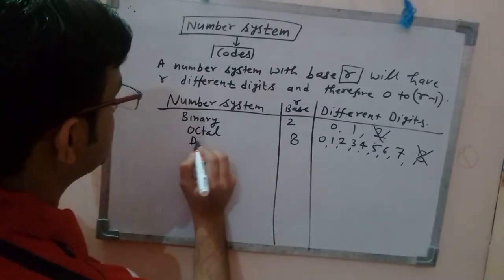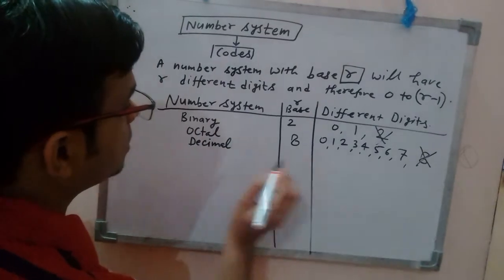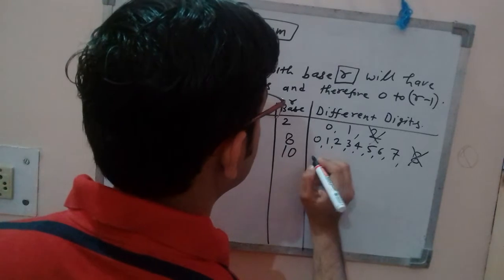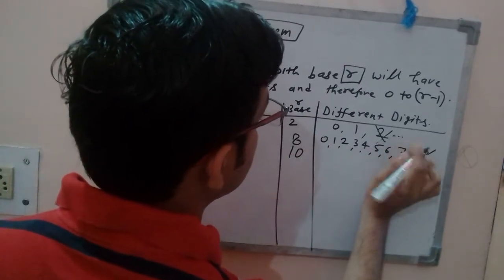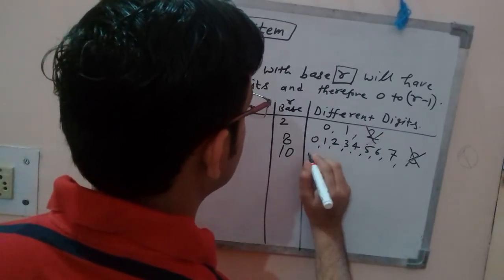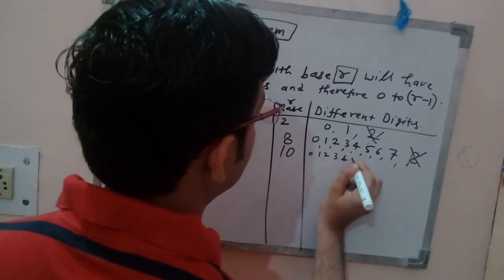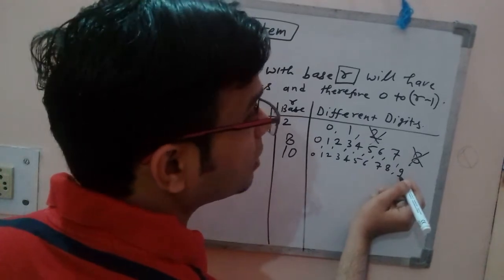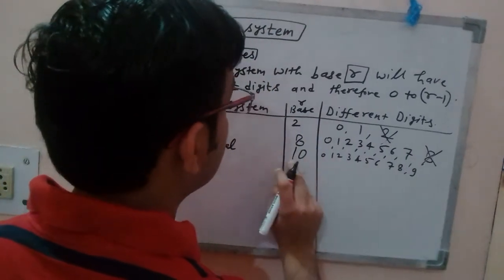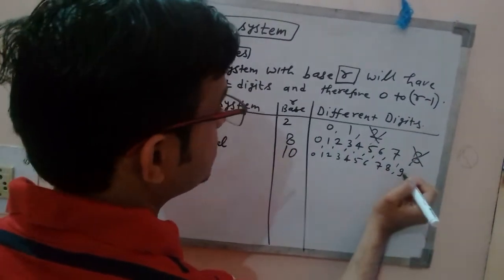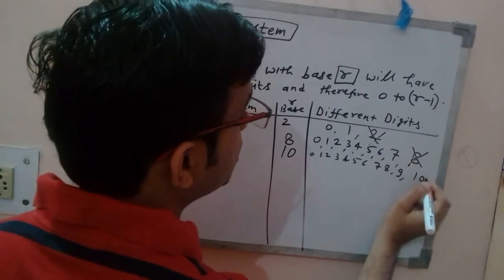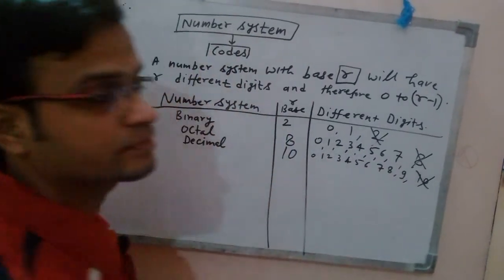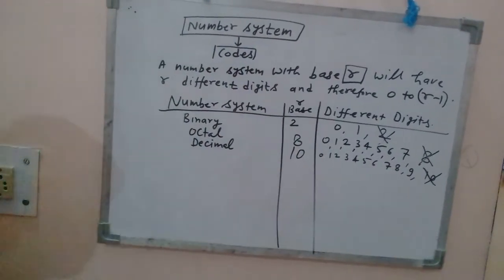Similarly, decimal system. What is the base? Tell me. Decimal means 10, base is 10. What are the various digits? Various digits are 0, 1, 2, 3, 4, 5, 6, 7, 8 and 9. Up to 9 it will go, right? So R minus 1, that means 10 minus 1, that means 9. So 9 will be the maximum number. 10 or any number more than 10 will not come in decimal system. Are you getting this? Right.